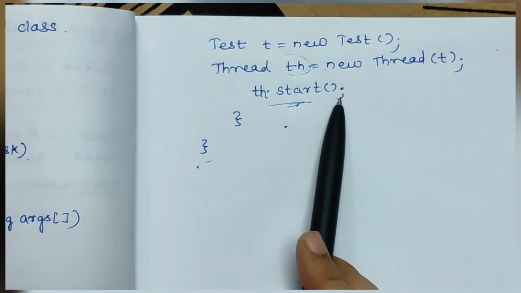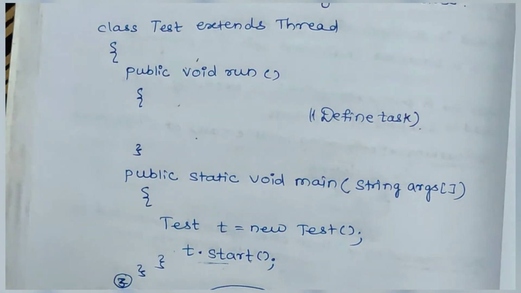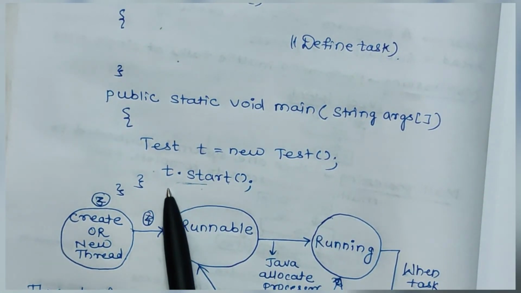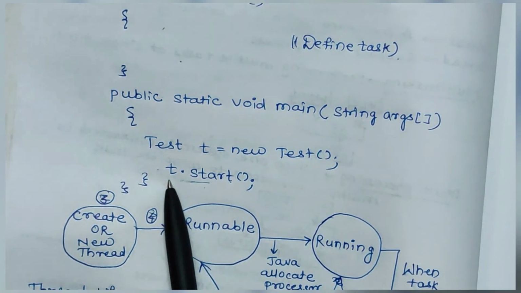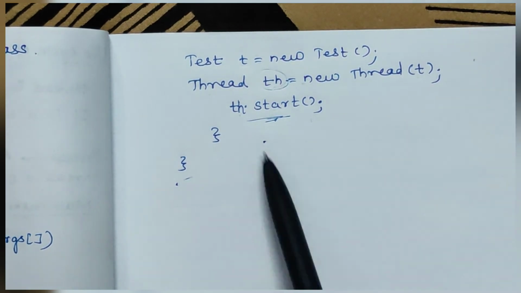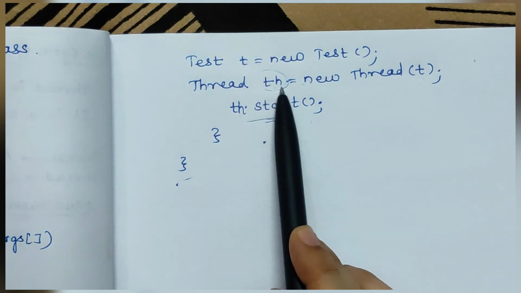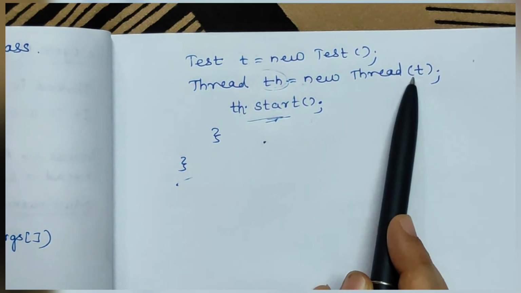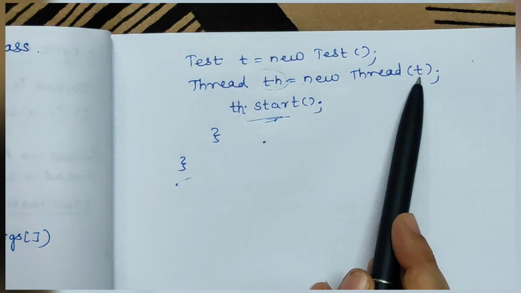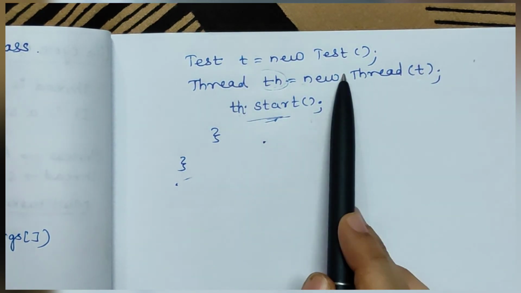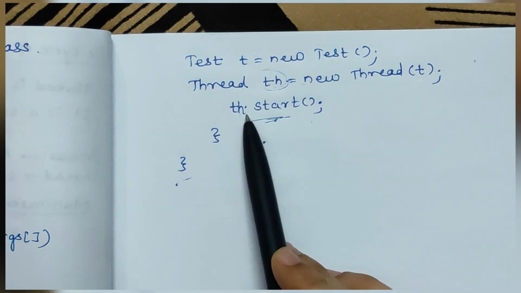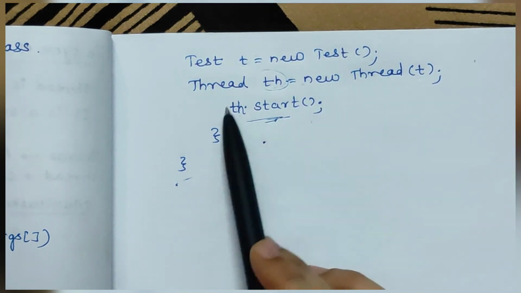In the case of the thread class, that is, when we have extended the thread class, you can directly call the start method with the help of the object of the test class, but here we are using the interface. That's why we have to create an object of this test class, then call the constructor of the thread class, pass this object t to it, and then call the th.start method.